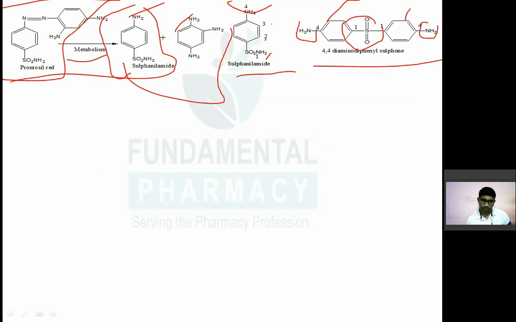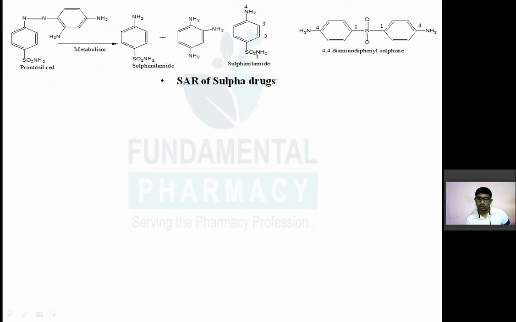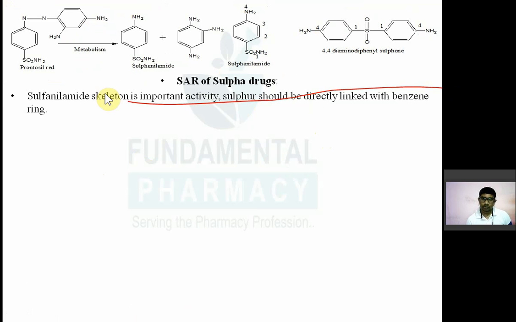Now we'll see the structure activity relationship of sulfa drugs. Only a few points are there. The sulfanilamide skeleton is very important for the activity. If there is no sulfanilamide skeleton in the sulfonamides, then it will be inactive. Sulfur should be directly linked with the benzene ring. In all the other sulfa drugs, the SO2NH group is directly attached to the benzene ring. Sulfur should be directly attached to the benzene ring.